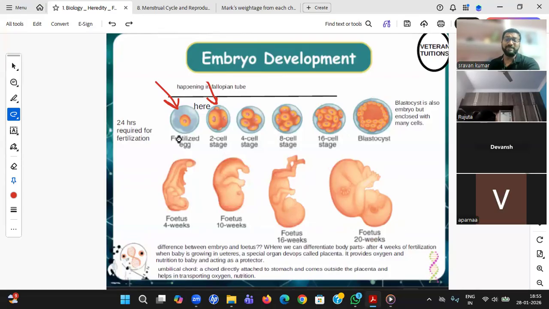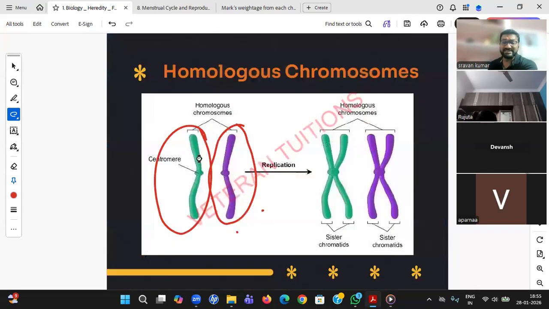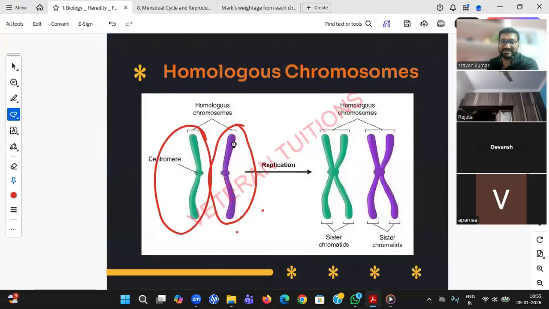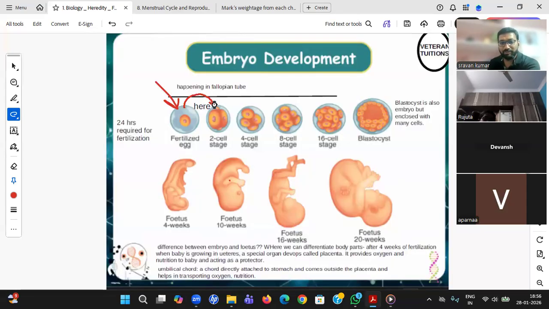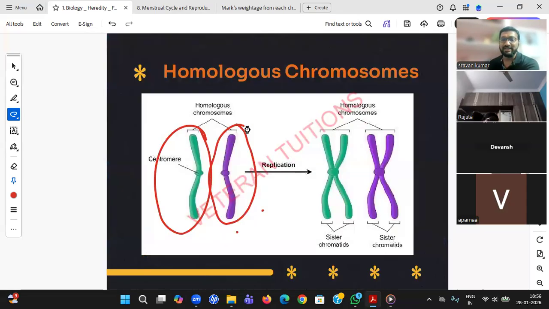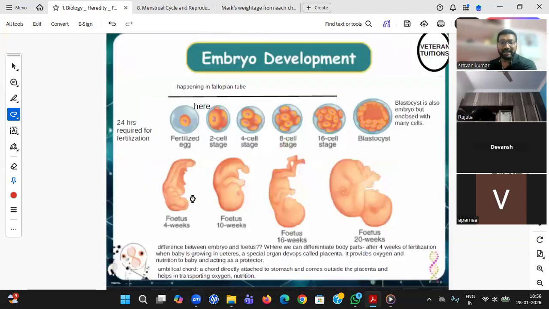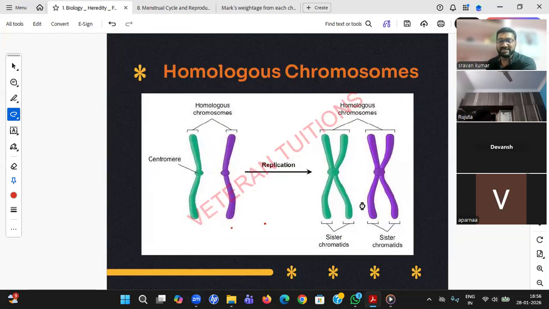Now, what did I explain about this particular thing? Only one cell has formed, and that cell has these two pairs. Now, look here. When it becomes two cells, what is happening? That is the story. Can any one chromosome go extinct? Yes, there is a chance. So, students, you see what is happening when one is becoming two.